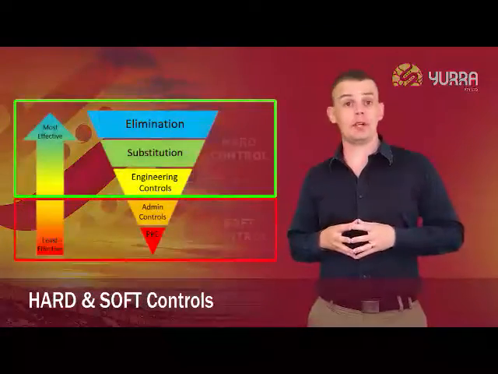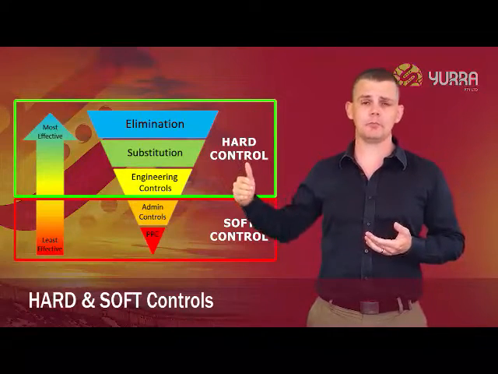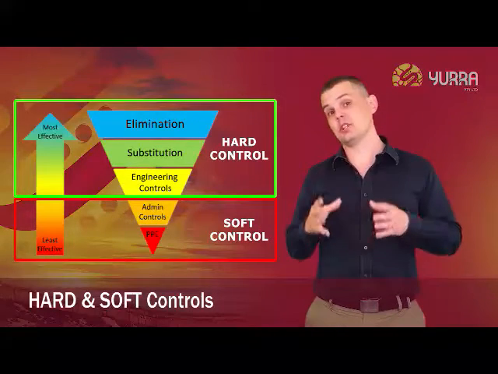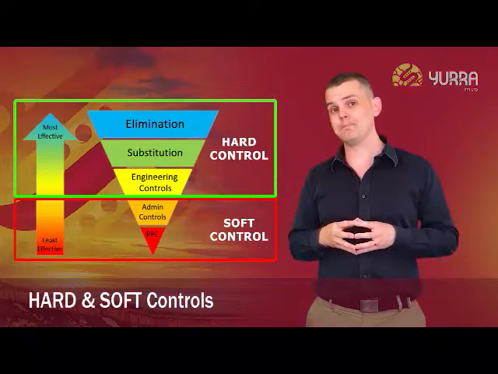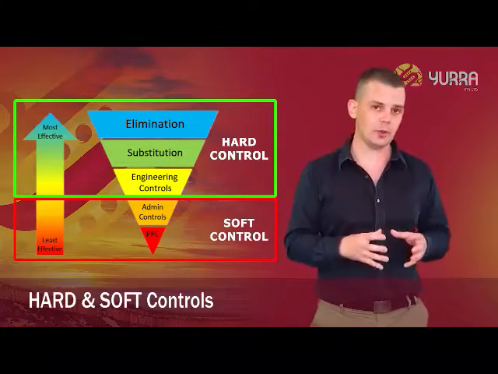You will note that I've separated the hierarchy of controls into two groups. We've got hard and soft. Hard controls are things that typically reduce the severity of harm, whereas soft controls typically reduce the likelihood of that harm occurring.